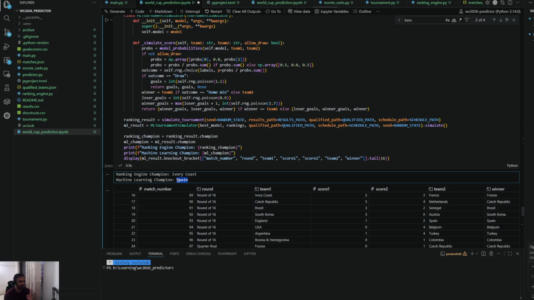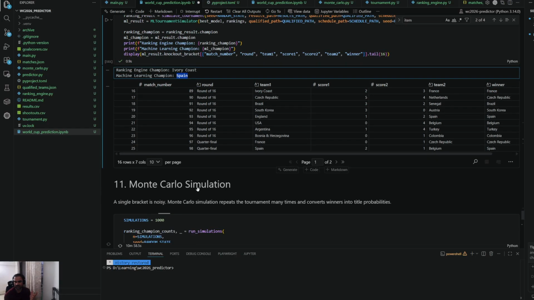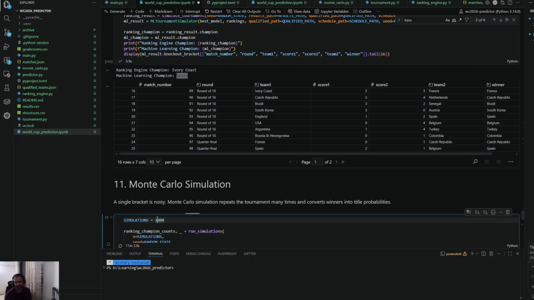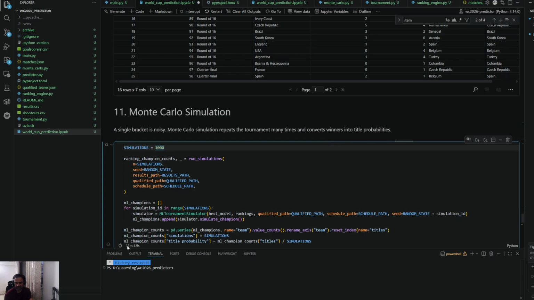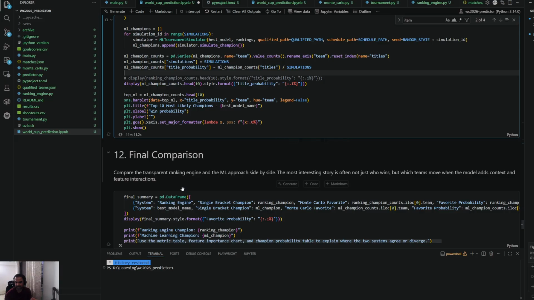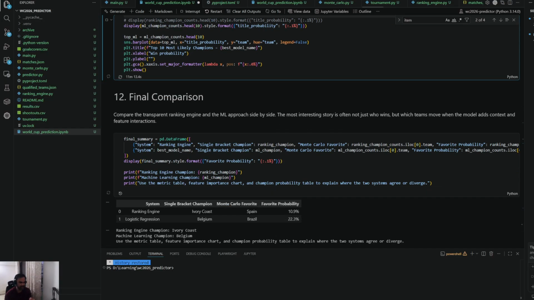But obviously we do not want to do a single run, we want to do multiple runs, and that's why we have the Monte Carlo simulation which is running for 1000 simulations of this tournament. It's been running for 11 minutes, and I don't know why. Last time it came back very quickly, but let it run and I will show you the output. I hope the explanation was clear, but the idea is not to explain machine learning. It's just a fun side project on the back of the World Cup.